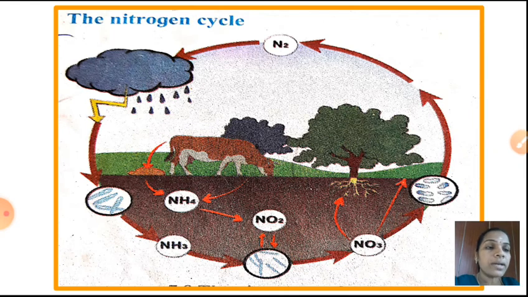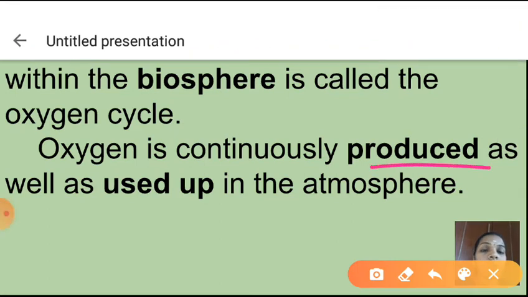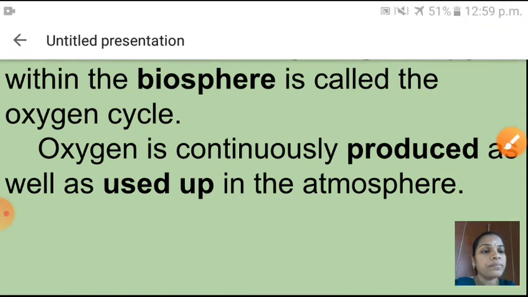One more cycle is remaining, that is the oxygen cycle. Circulation and recycling of oxygen within the biosphere is called the oxygen cycle. So what does the oxygen cycle mean? Circulation and recycling of oxygen within the biosphere. Oxygen is continuously produced as well as used up in the atmosphere. How is it? We will see here.